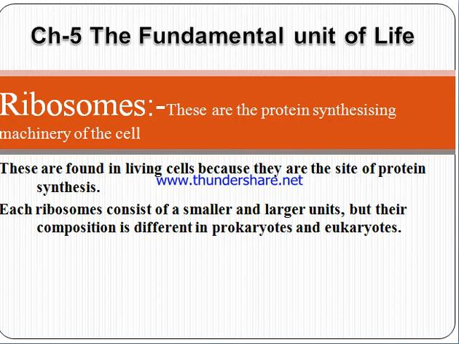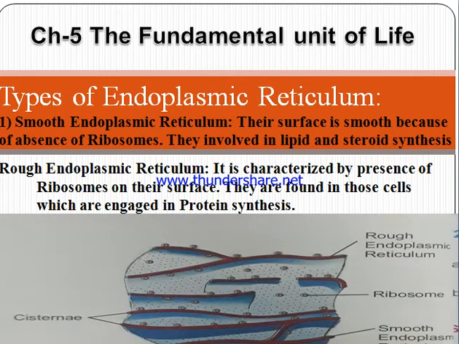You have seen the ribosomes in the smooth and rough endoplasmic reticulum. When I show you the endoplasmic reticulums, these small circles denote ribosomes. If they are present on the surface, it is known as rough endoplasmic reticulum, which helps in protein synthesis. Okay, so this is very important. The ribosomes help in protein synthesis.